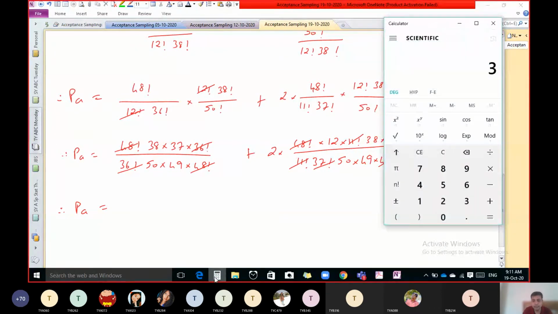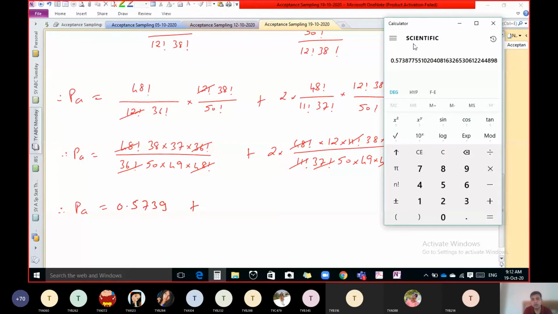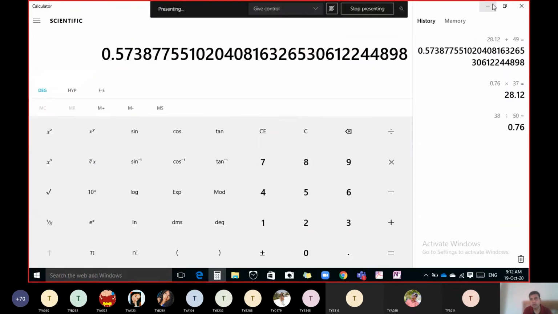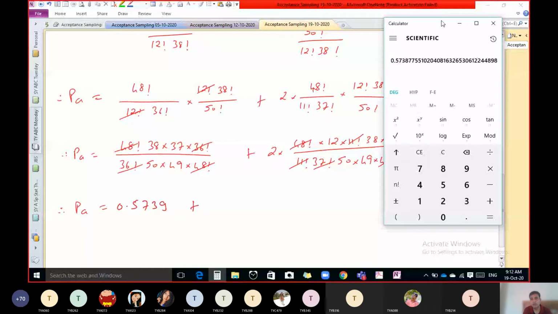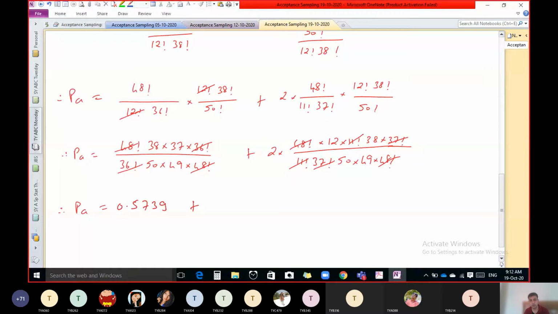So 38 divided by 50 into 37 divided by 49. So that is the answer for this first part, 0.5739. Plus, now the next calculation. So 2 into 12 divided by 50 into 38 divided by 49. So 0.3722.